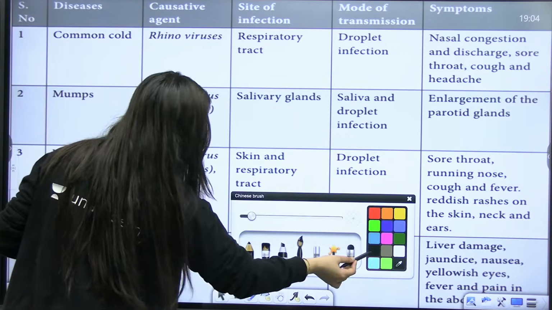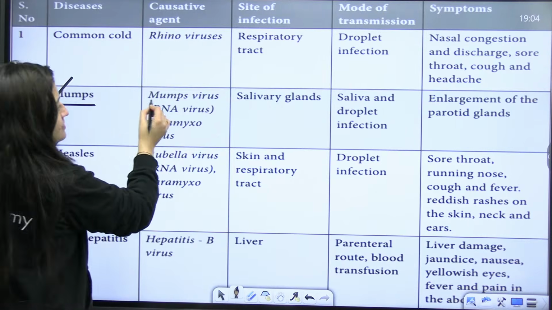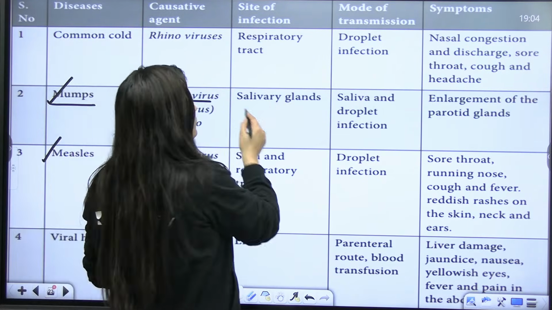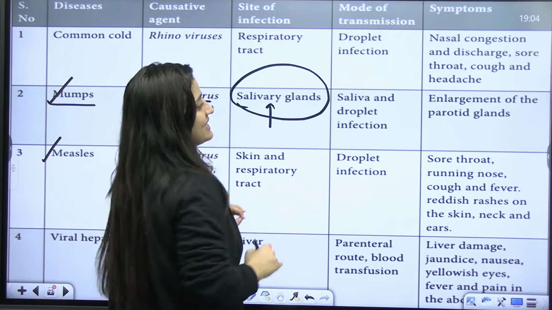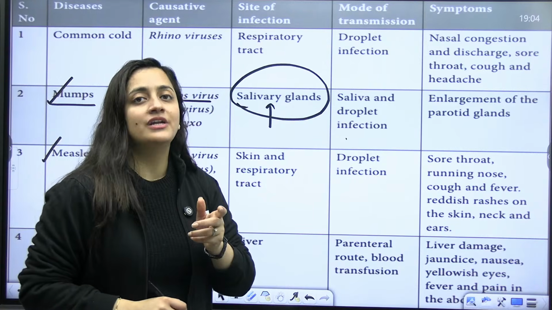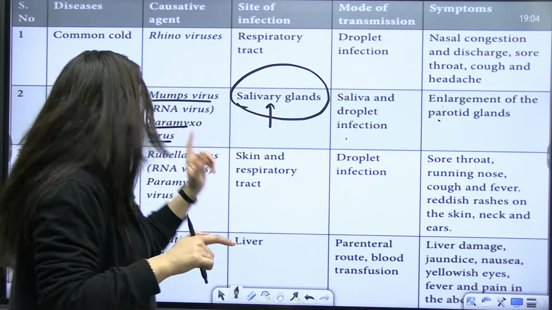Two things that we have to discuss further are mumps and measles. So mumps is caused by the mumps virus, a paramyxovirus. Where is the site of infection? Salivary glands. So through saliva and droplet infection, it will spread. The parotid gland, which is located outside the buccal cavity, becomes enlarged. So this is mumps.